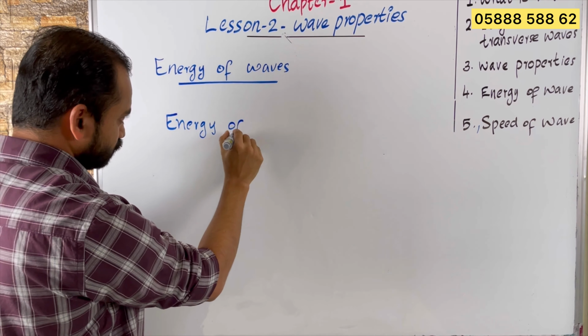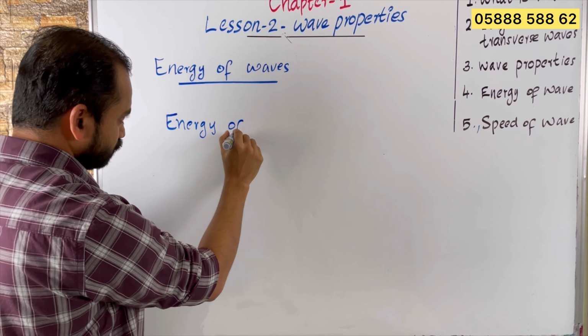And another wave like this. So its amplitude is, for example, 2 meters. And if its energy is, for example, 10 joules, then what will be the energy of this wave?